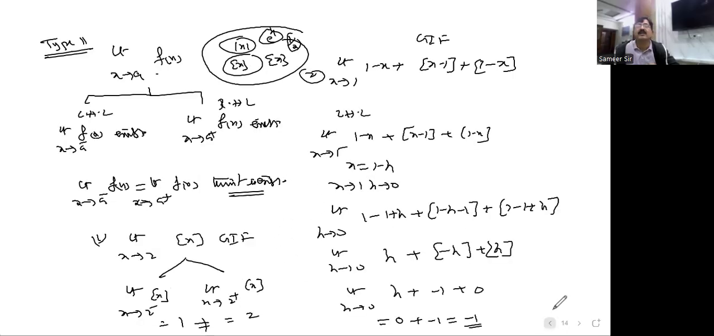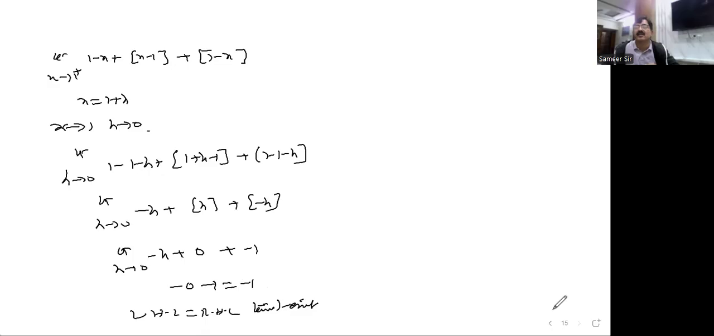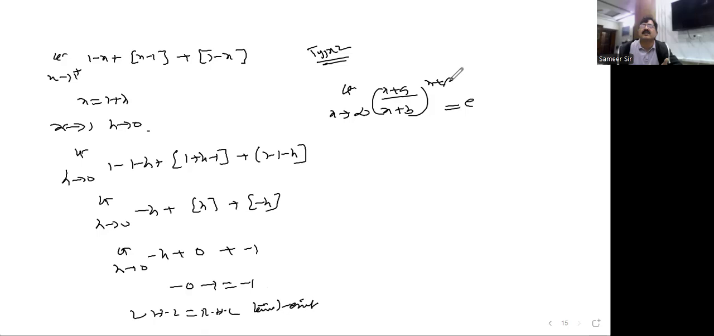Okay. How many types? 11 types are there. Type 12 you can say some miscellaneous examples are there. Series problems you can take. Some series problems are there, some formulas are there. I would like to give this formula. Please remember, limit of x plus a divided by x plus b whole to the power of x plus c, you can write as e to the power of a minus b. One of the best formulas. You can remember this.